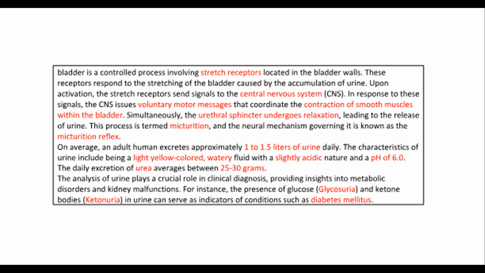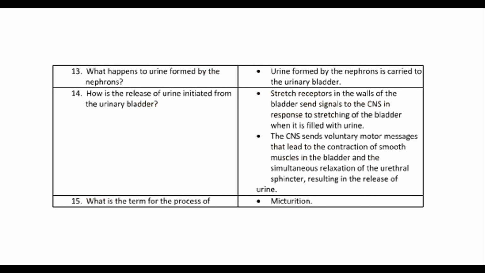The characteristics of urine include being a light yellow-colored, watery fluid with a slightly acidic nature and a pH of 6.0. The daily excretion of urea averages between 25 to 30 grams. The analysis of urine plays a crucial role in clinical diagnosis, providing insights into metabolic disorders and kidney malfunctions. For instance, the presence of glucose, glycosuria, and ketone bodies, ketonuria, in urine can serve as indicators of conditions such as diabetes mellitus.